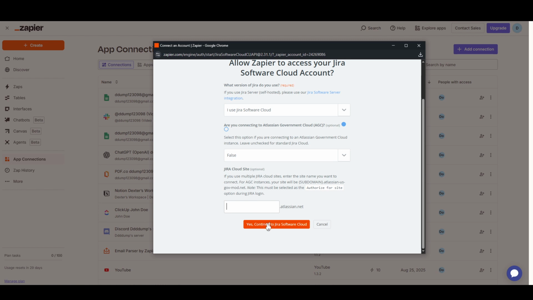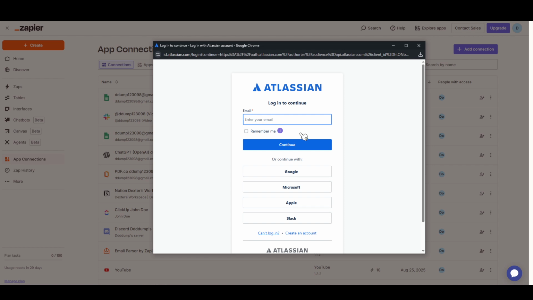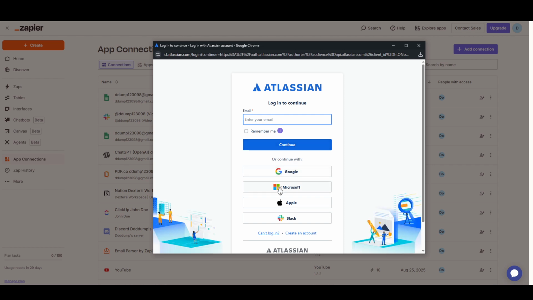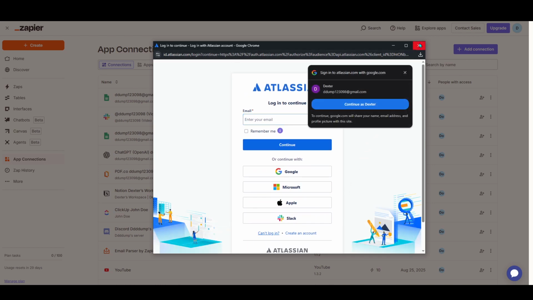You can now start building Zaps that include Jira, enabling you to automate tasks, manage projects more effectively, and keep your team in the loop without manual data entry. This integration not only saves time, but also reduces the risk of human error, giving you peace of mind, knowing that your workflows are smarter and more efficient. And there you have it. With just a few simple steps, you've connected Jira to Zapier, paving the way for enhanced productivity. Enjoy exploring all the automation possibilities that await you now.